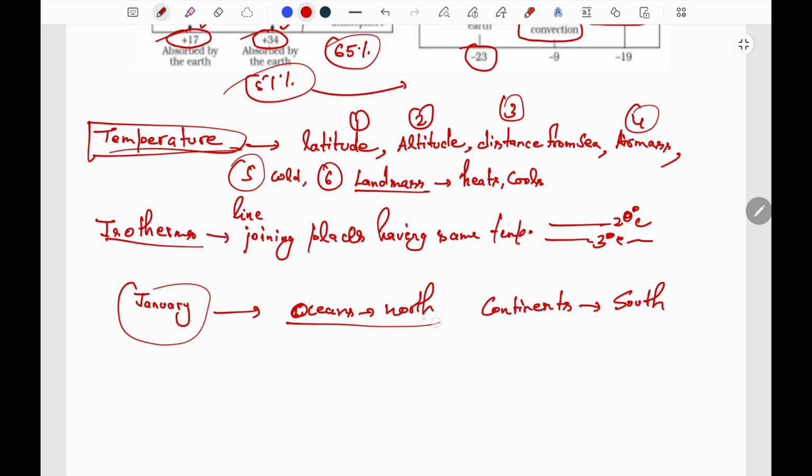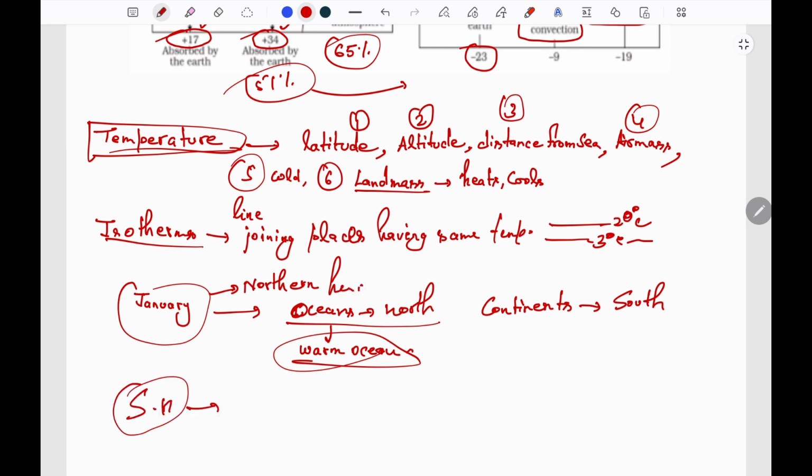And why do they bend towards the north over the oceans? Because of the presence of warm ocean currents. This phenomenon is in the northern hemisphere. In the southern hemisphere the landmass is less and the extent of ocean is vast, so these isotherms are generally parallel to the latitudes.